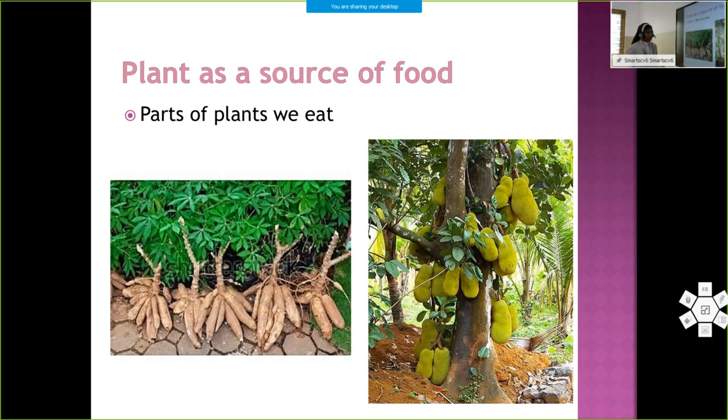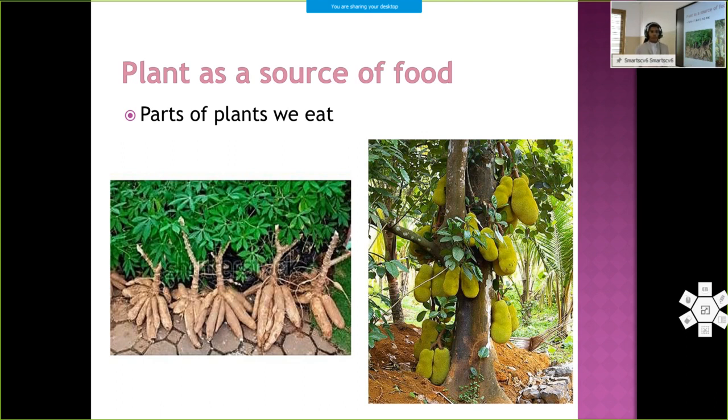Okay. Then going back to sources of food, we have two types of sources of food, that are plants and animals. Then we discussed different parts of plants we eat, because we know we are using different parts of plants as our food. So for some plants, for example tapioca, we are using roots, and for jackfruit we are using the fruit. Okay, so different plants we are using different parts.